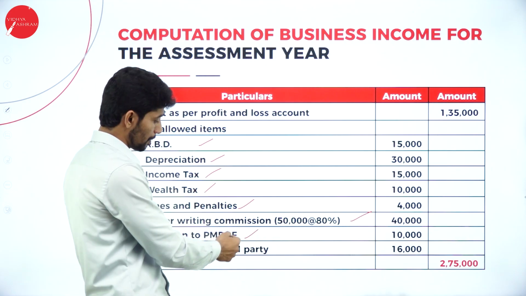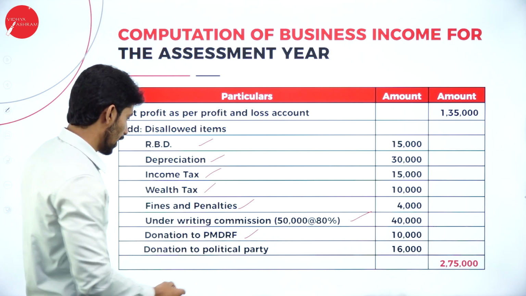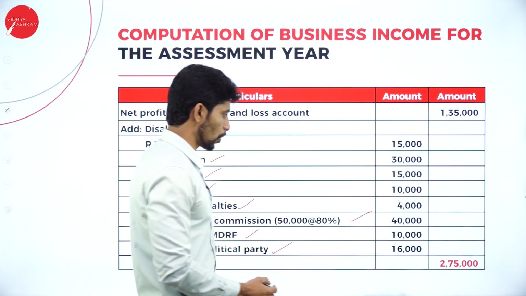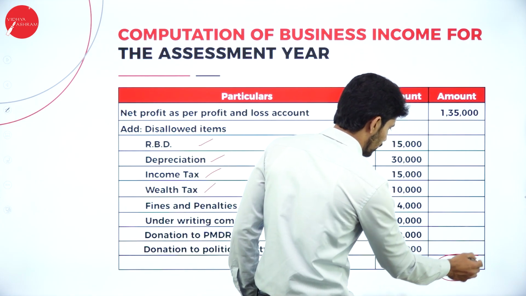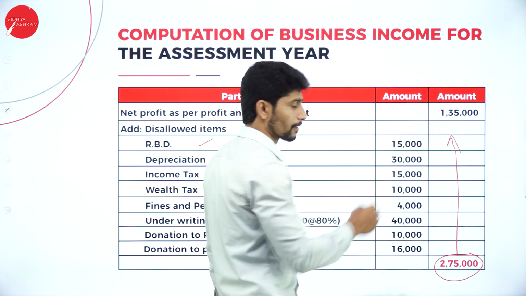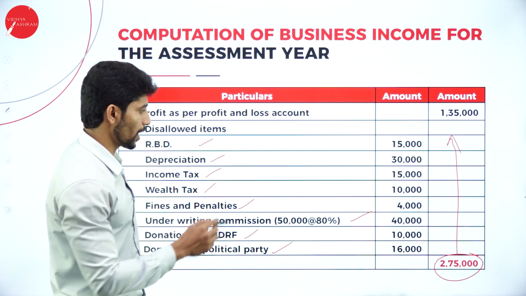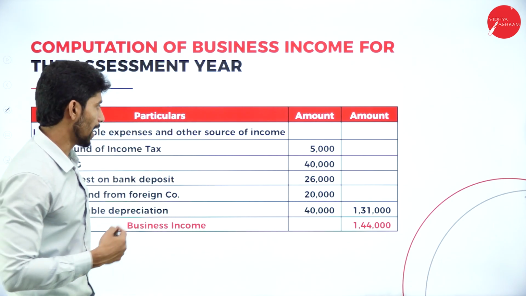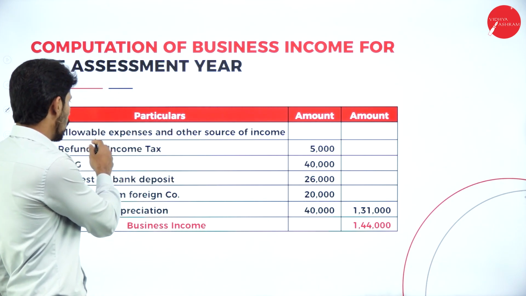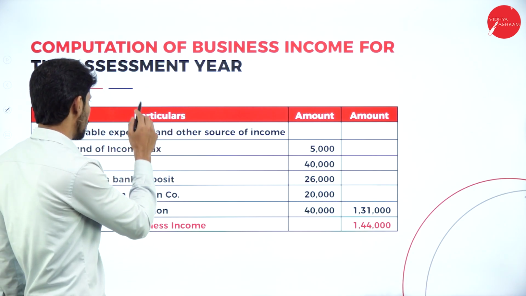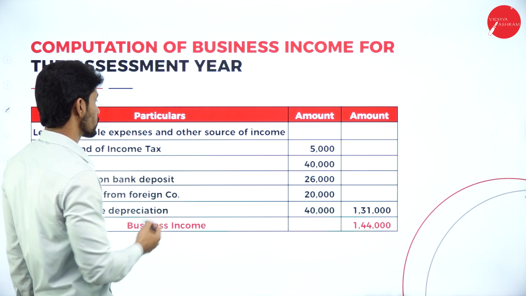Donation to PMDRF 10,000 and donation to political party 16,000. So total the inner column, you will get 2,75,000. So add 2,75,000 with 1,35,000, and from that total deduct allowable expenses and other sources of income.